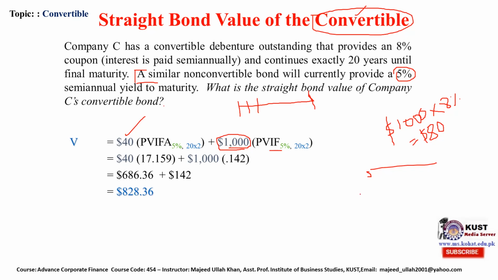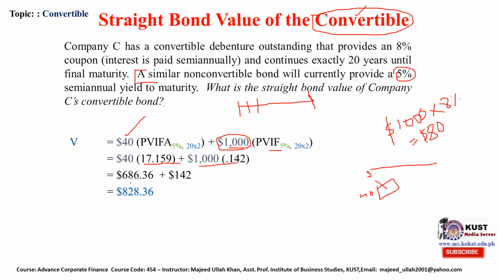So at 40 periods, where it meets the 5% column, we will get this value. The present value of 1,000, single amount, is $828.36. This is the straight bond value of a convertible bond. We will calculate their value.